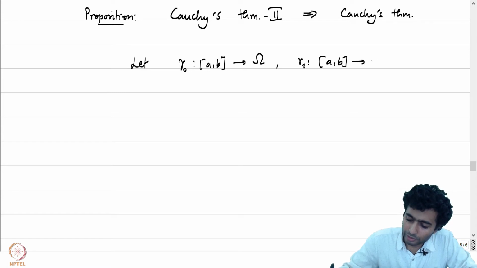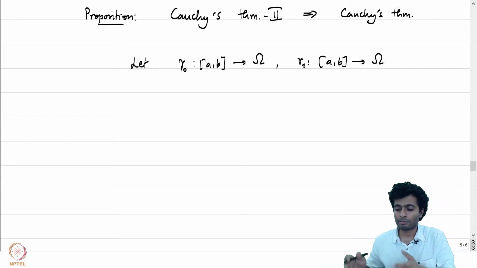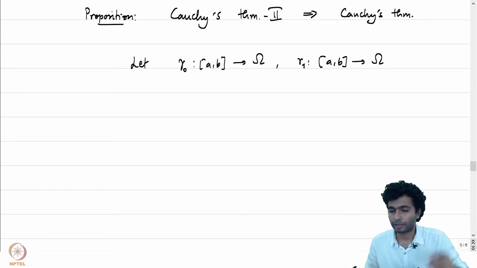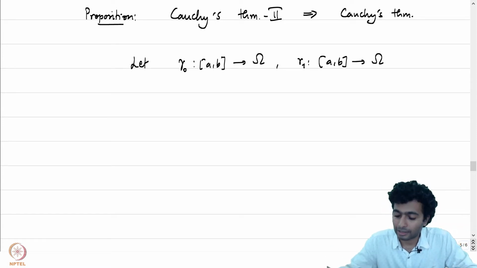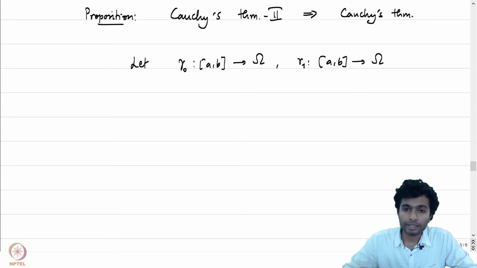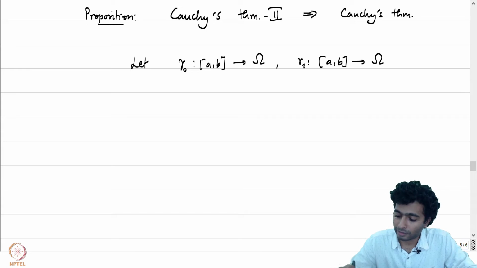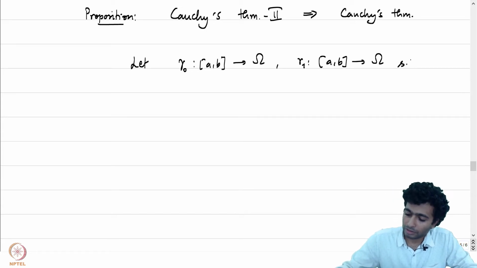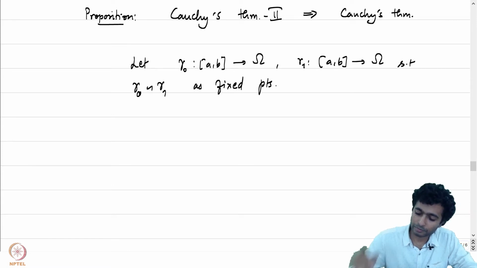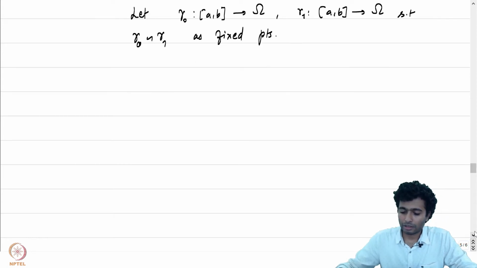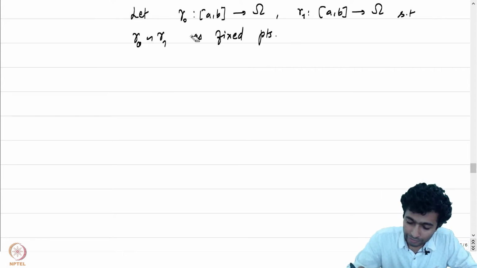So let me use, without loss of generality, the domain of definition of gamma 1 to be equal to AB itself, because otherwise we could just reparameterize it and realize it as a curve on AB. The integral doesn't change when we do a reparameterization. So we may as well start off with gamma 1 defined on AB, such that gamma 0 is homotopic to gamma 1 with fixed endpoints.